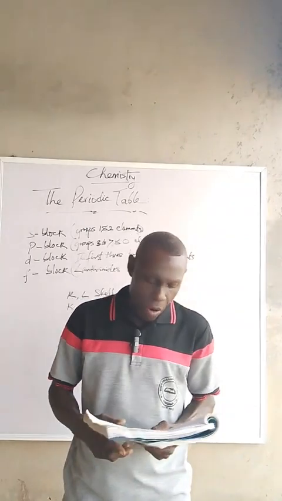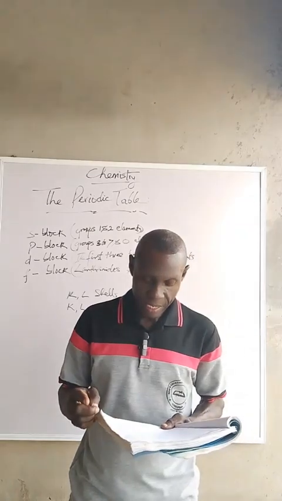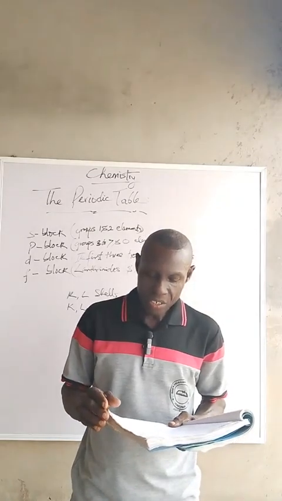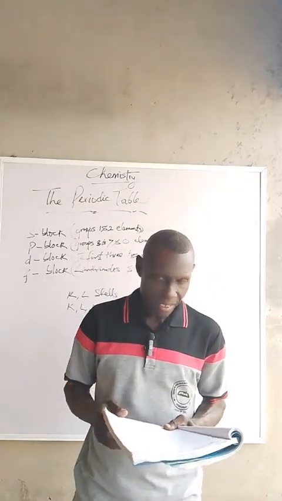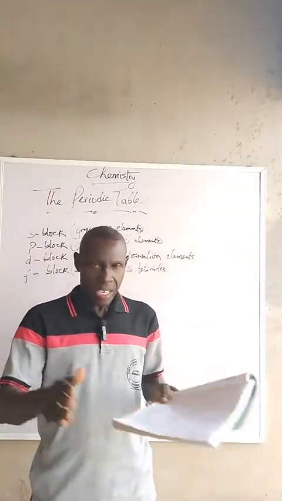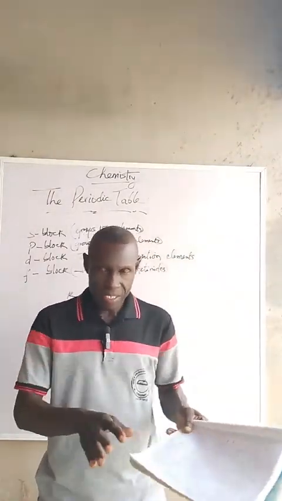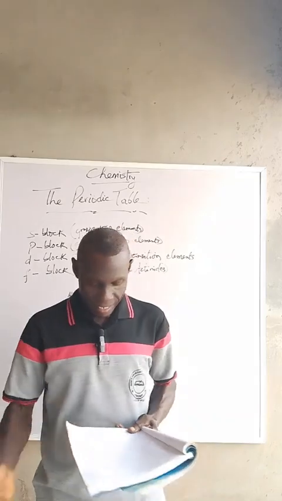Now, from among the elements in period 6 and period 7, there are elements which we group as the lanthanides and the actinides, respectively. Between group 6 and group 7, there are certain elements which we call the lanthanides and also the actinides.